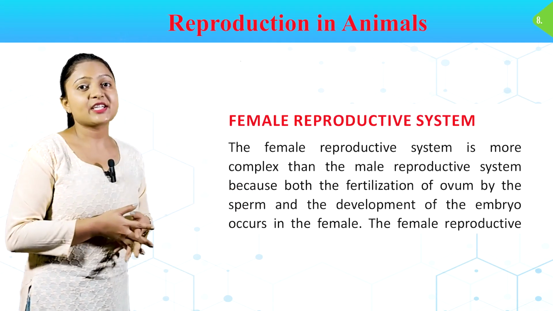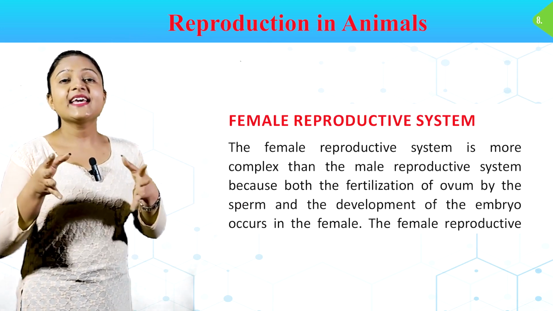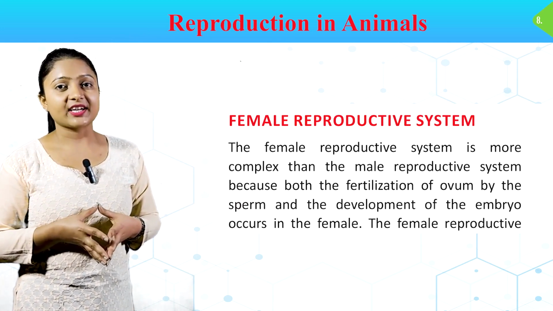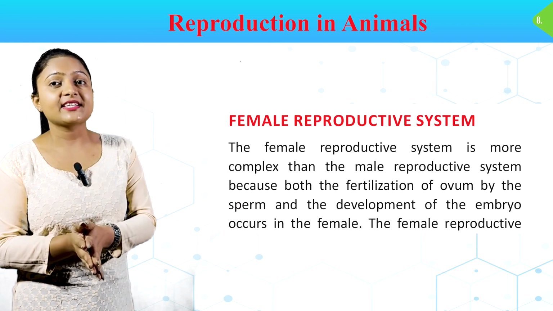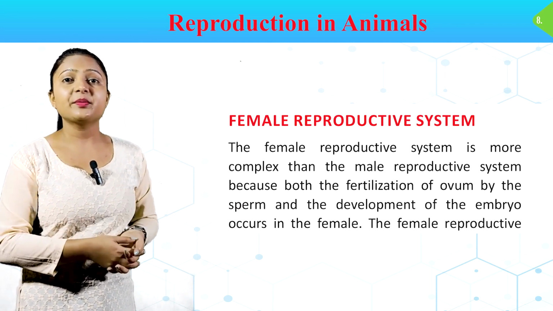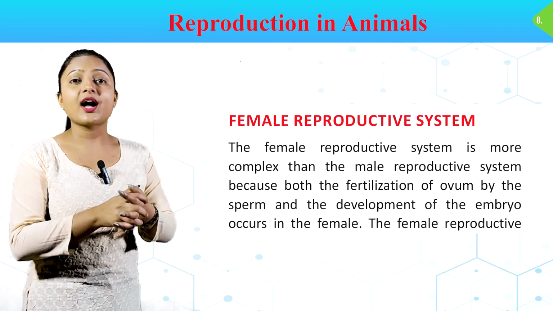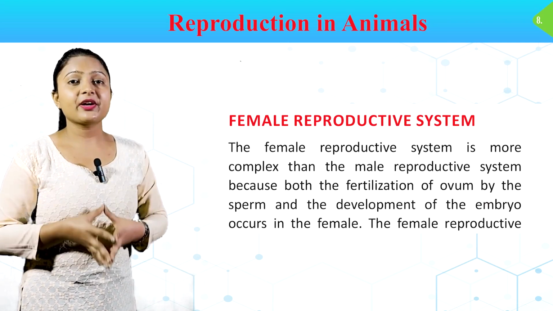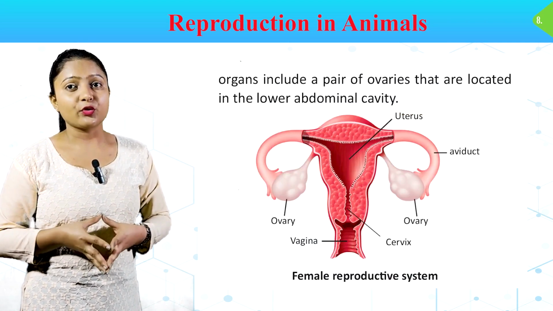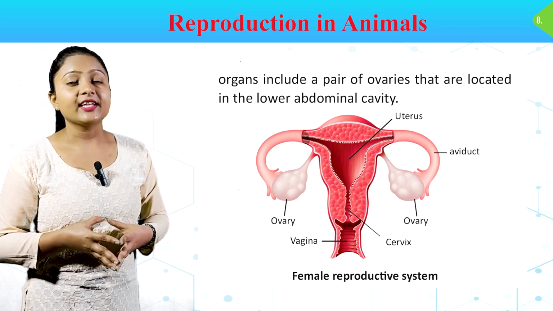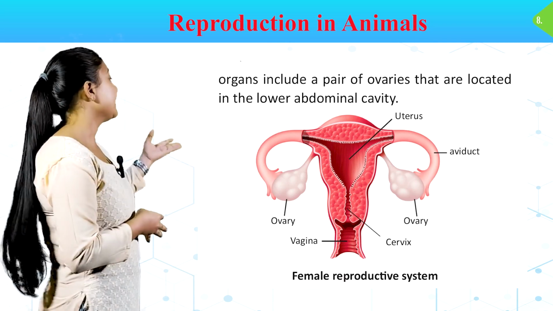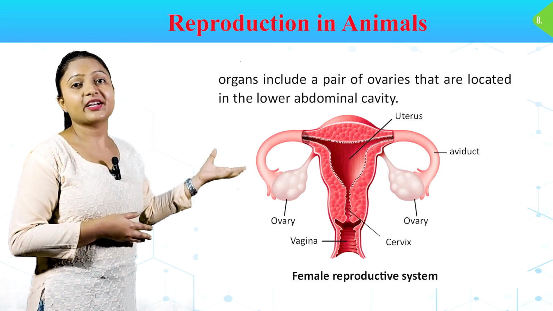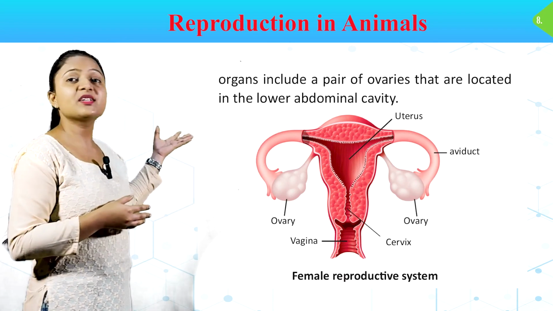Female reproductive system. The female reproductive system is more complex than the male reproductive system because both the fertilization of ovum by the sperm and the development of the embryo occur in the female. The female reproductive organs include a pair of ovaries that are located in the lower abdominal cavity. In this picture, you can see a female reproductive system with all its parts.